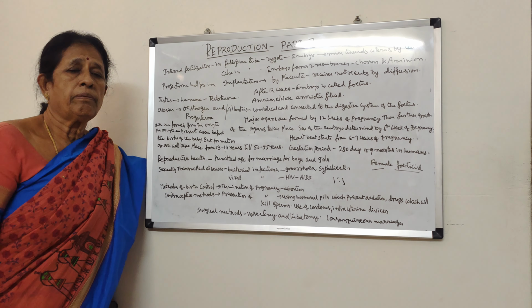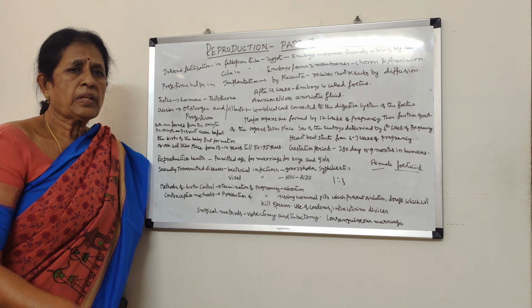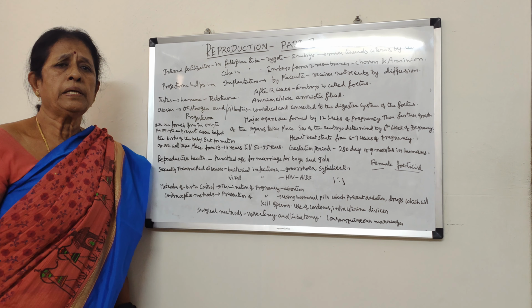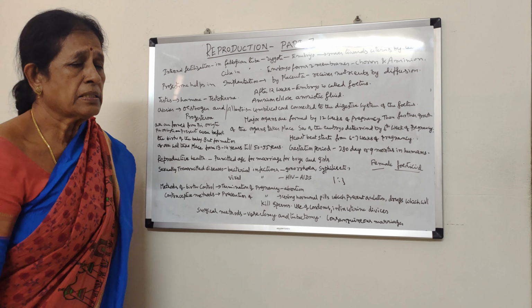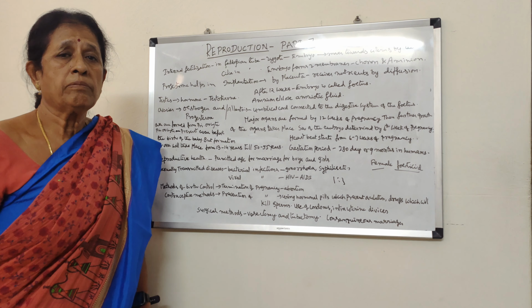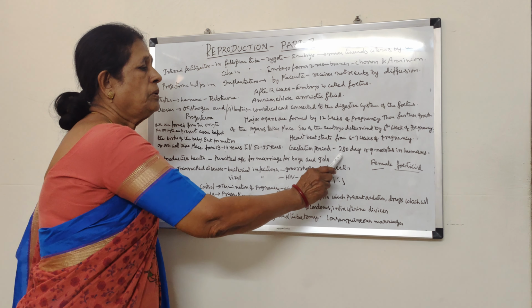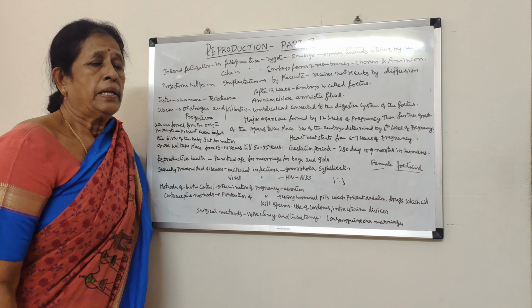How can we define gestation period? It is the period required for the complete growth and development of the fetus in the uterus of the mother. It varies from one animal to another, but in human beings it is about 280 days or 9 months.